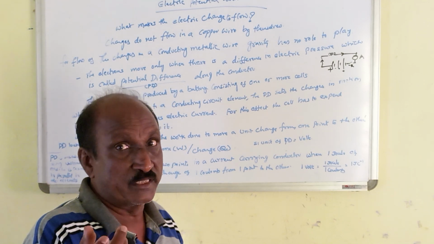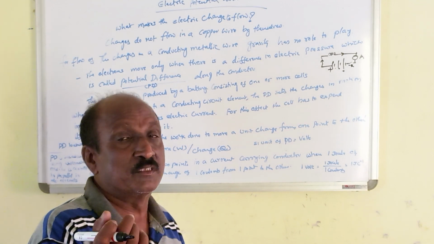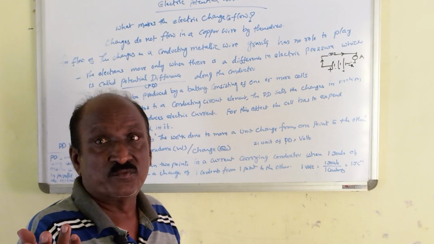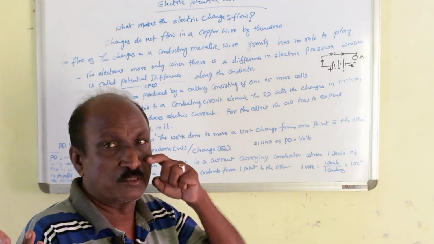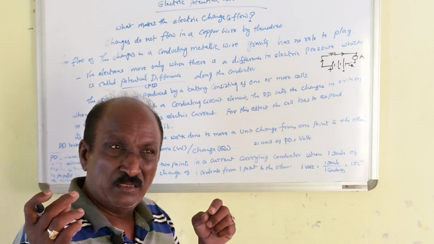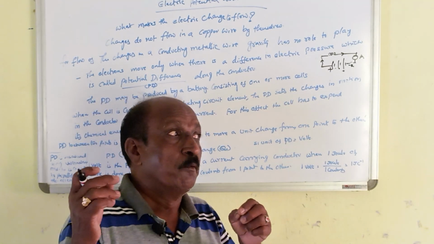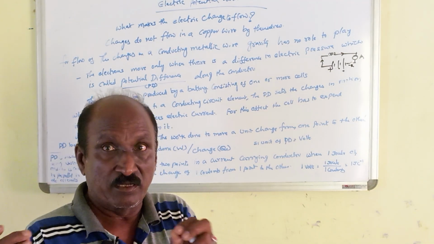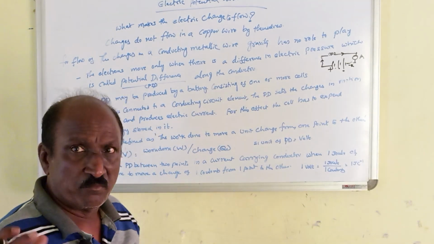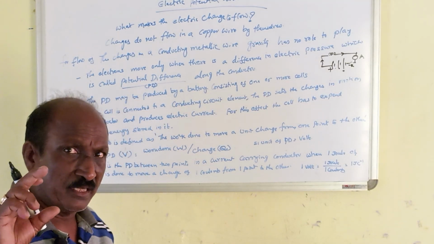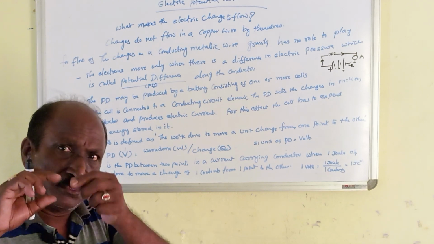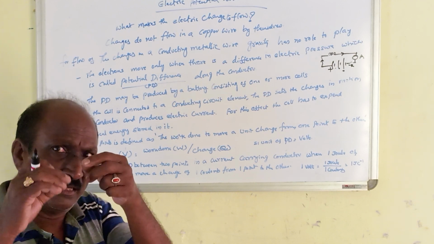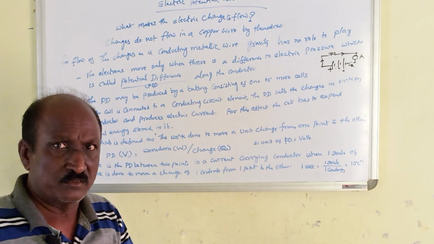Just as in torchlights, if we use the torchlight quite a number of times, the batteries may last for 2 or 3 months, nothing more than that. If we purposely use them by removing the batteries quite a number of times, the life may be more. But even if we remove the battery and keep it idle, the process goes on inside, and ultimately the life of the battery goes down gradually.